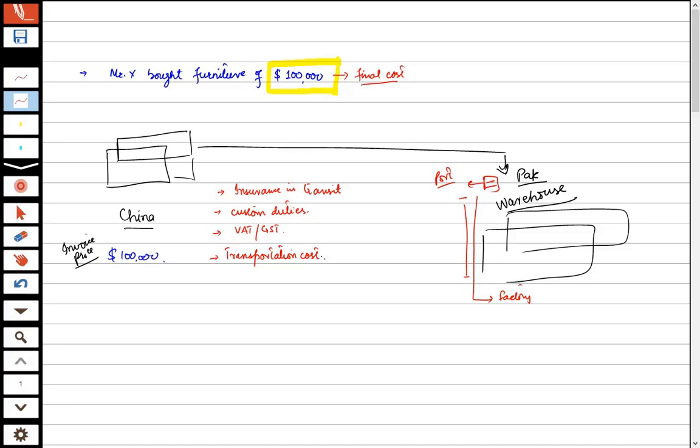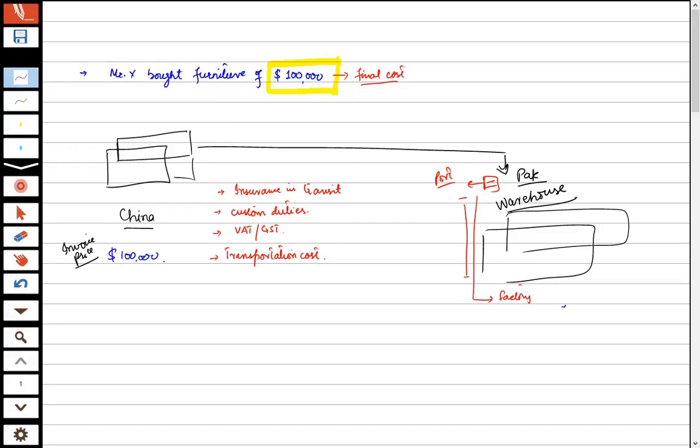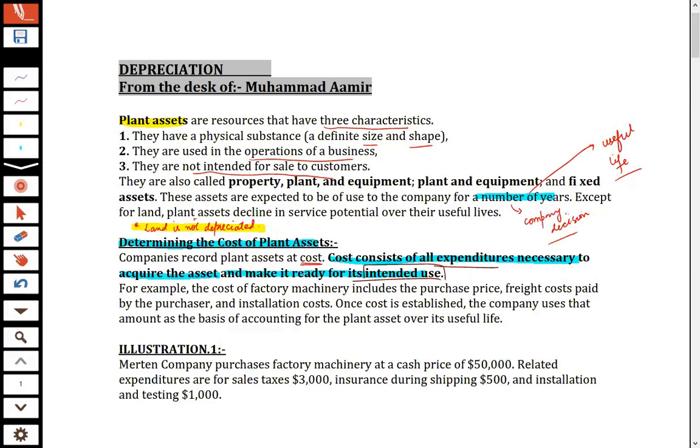Then, if we have no in-house engineers who can install or run it, we will obviously call a team of professionals, that is engineers. They will first install the machinery, and then take a trial run and get their charges. So all this installation and trial run is necessary, because it makes the asset ready for its intended use.